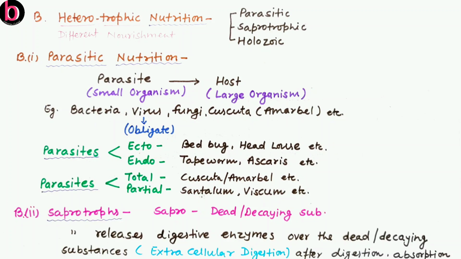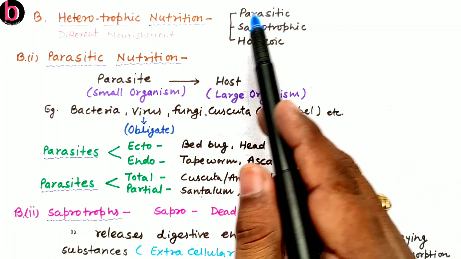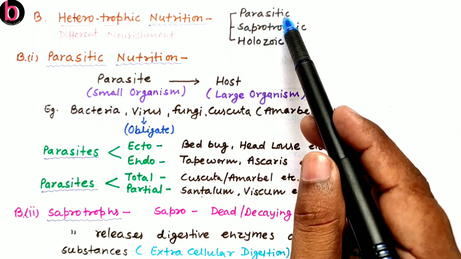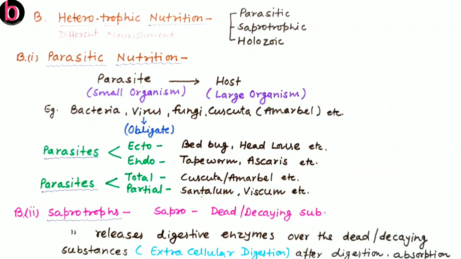So here they have a different mode of nutrition with respect to autotrophs. Autotrophs we discussed, they are self-capable. By using light energy or by using chemical energy, they are capable of synthesizing their food. But heterotrophs are not capable, so they depend directly or indirectly on plants for consuming their food material. They can further be divided into three: parasites, saprophytes, or holozoans.